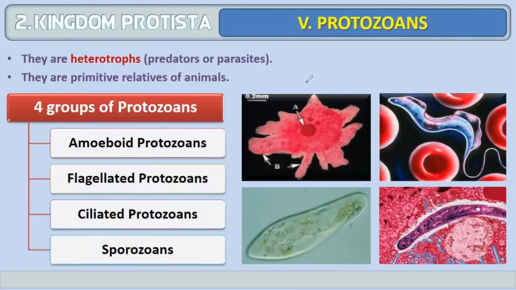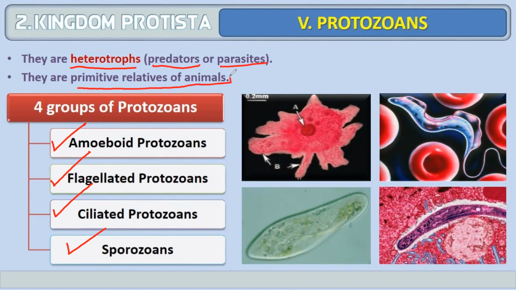The last one is protozoans. Protozoans are again divided into four groups: amoeboid, flagellated, ciliated, and sporozoans. Protozoans are heterotrophs, either predators or parasites. They are primitive relatives of animals.